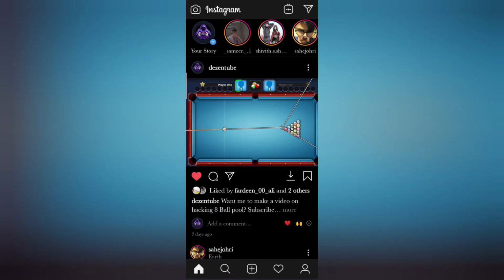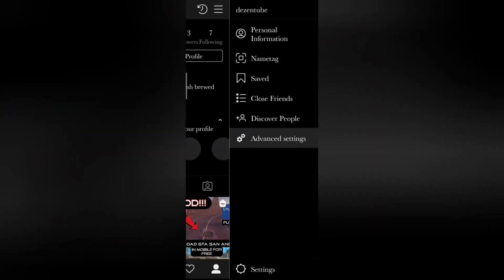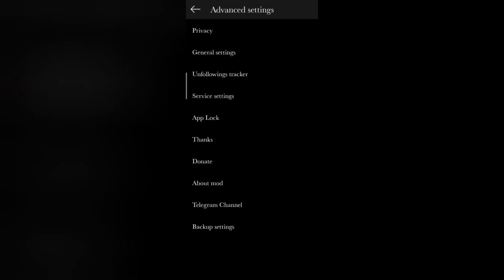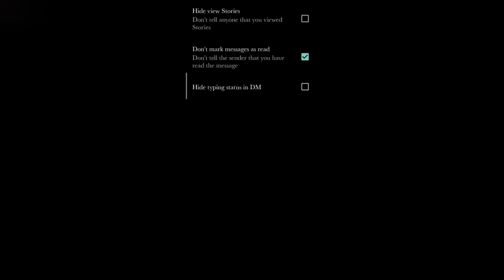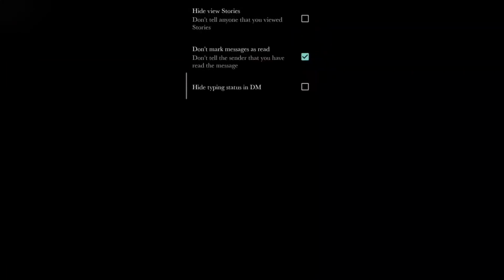Or if you need more advanced settings, long press the home icon. It's in the bottom left corner. And if you need to apply wallpaper in your DM or want to keep a fingerprint or any pin to Instagram, you can also add that. See, you can view or hide stories.